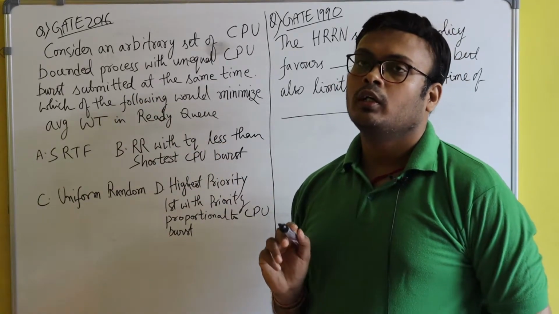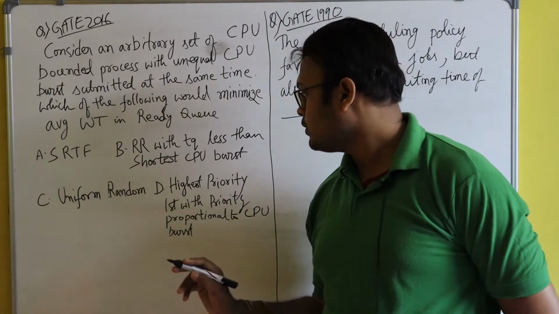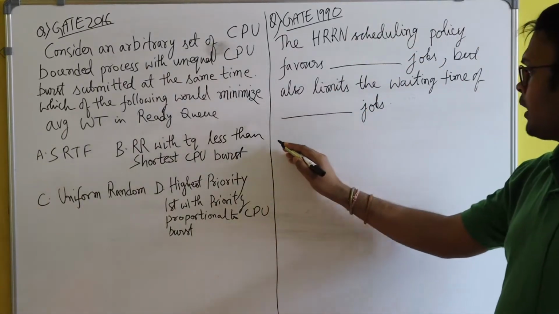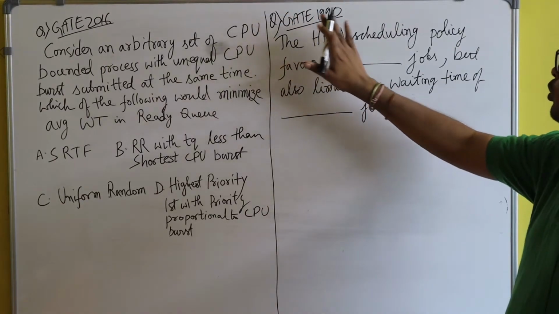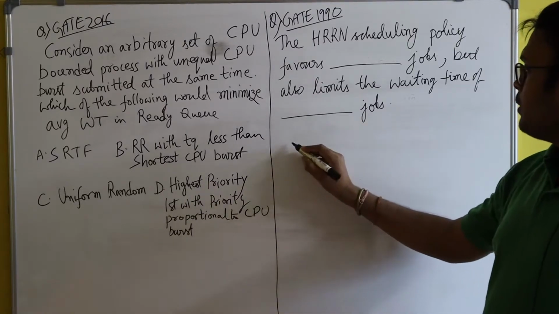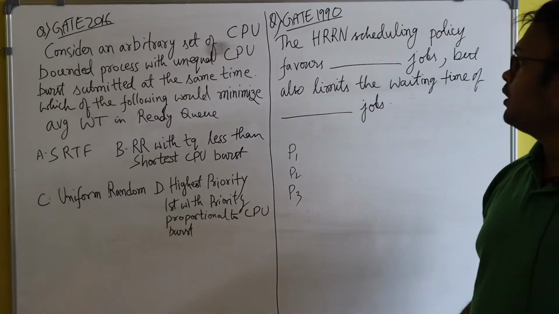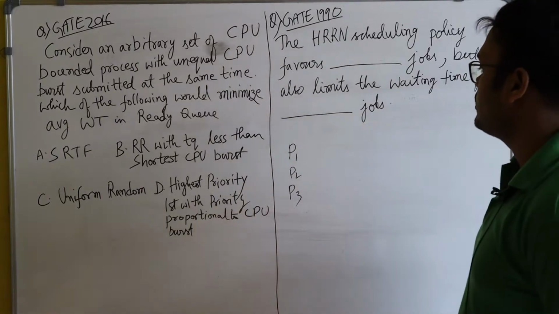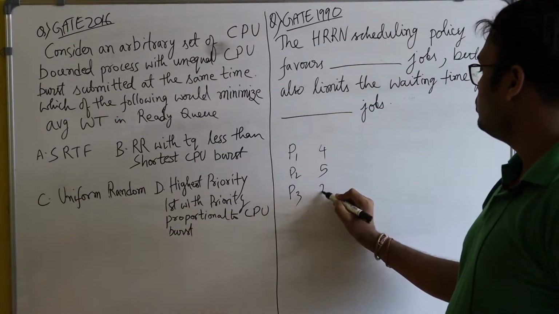It means what? There are some processes. I'm writing here, so don't look at this, it's a different question. Maybe there are three processes: process P1, process P2, process P3. Here they have written that they have unequal burst times. Maybe process P1 has burst time of 4, P2 has 5, P3 has 2.